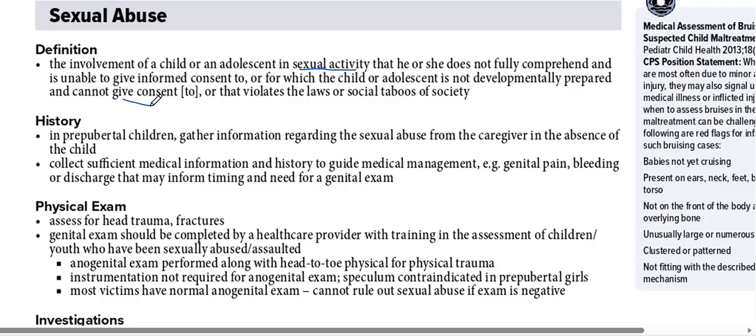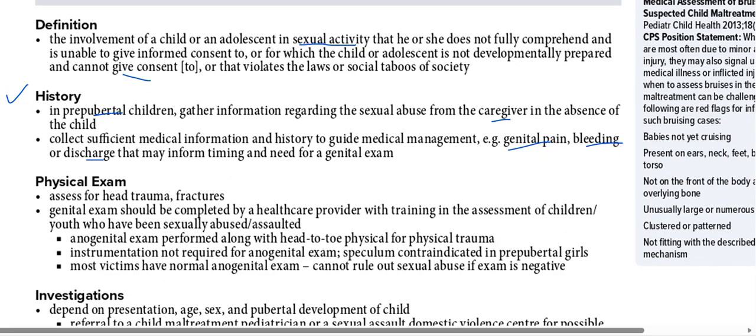So basically, abuse of children sexually without consent, which violates the law or social taboos of society. What history do we need to ask in pre-pubertal children, before puberty? Get information regarding the sexual abuse from the caregiver. We need to ask the caregiver in the absence of the child, and collect sufficient medical information and history to guide medical management. If the child is suffering from any genital pain, any bleeding, any discharge, we have to take a proper, thorough history from the caregiver.